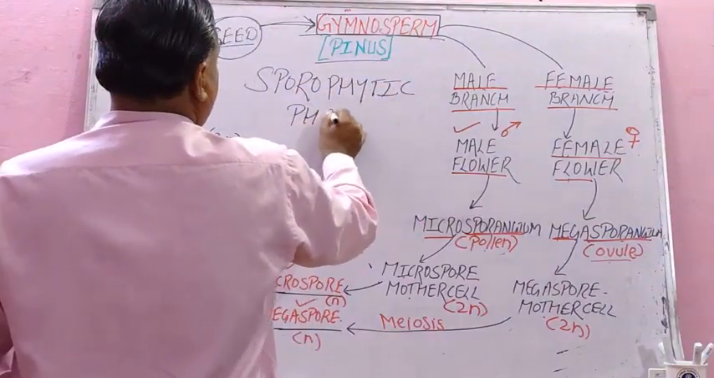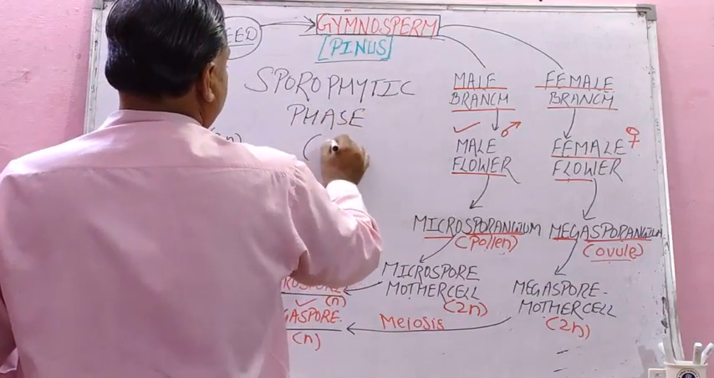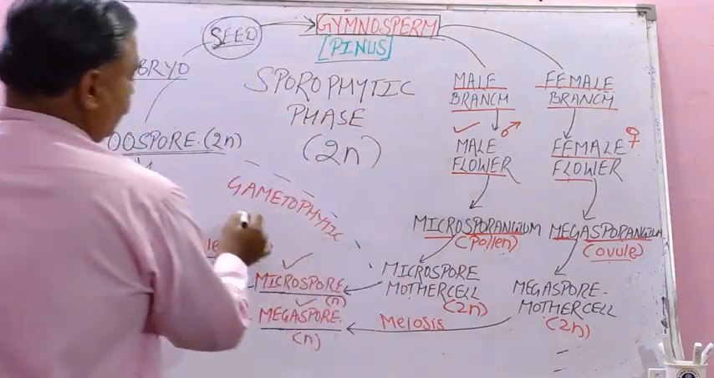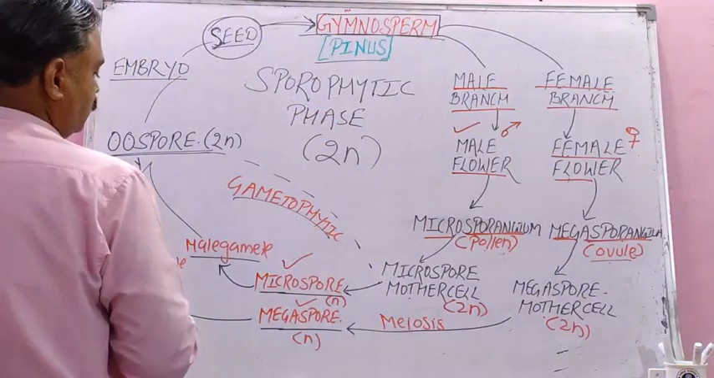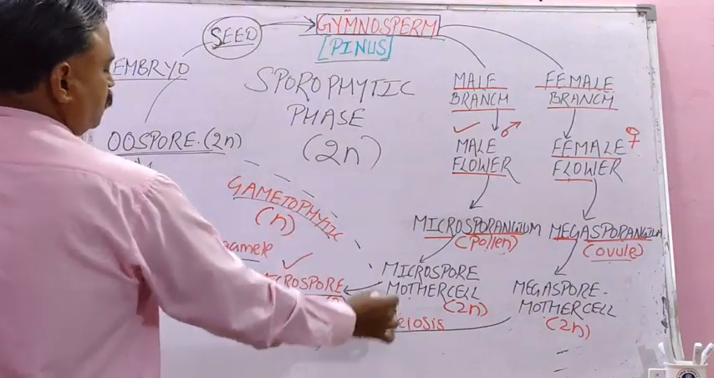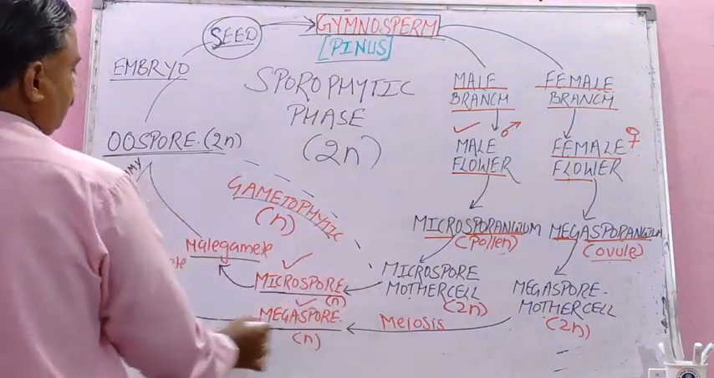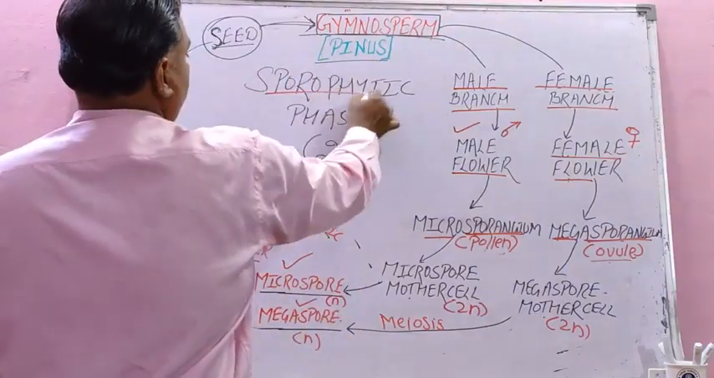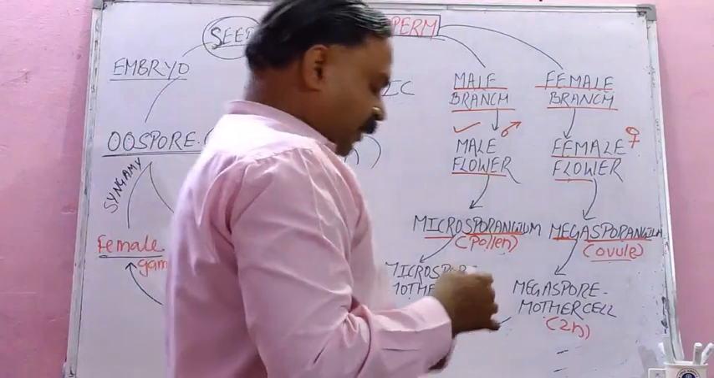Student, sporophytic means 2n, and gametophytic here we are using red. I have used red marker purposely to show you gametophytic phase, and that is sporophytic phase. Isn't it? Let us recap once.